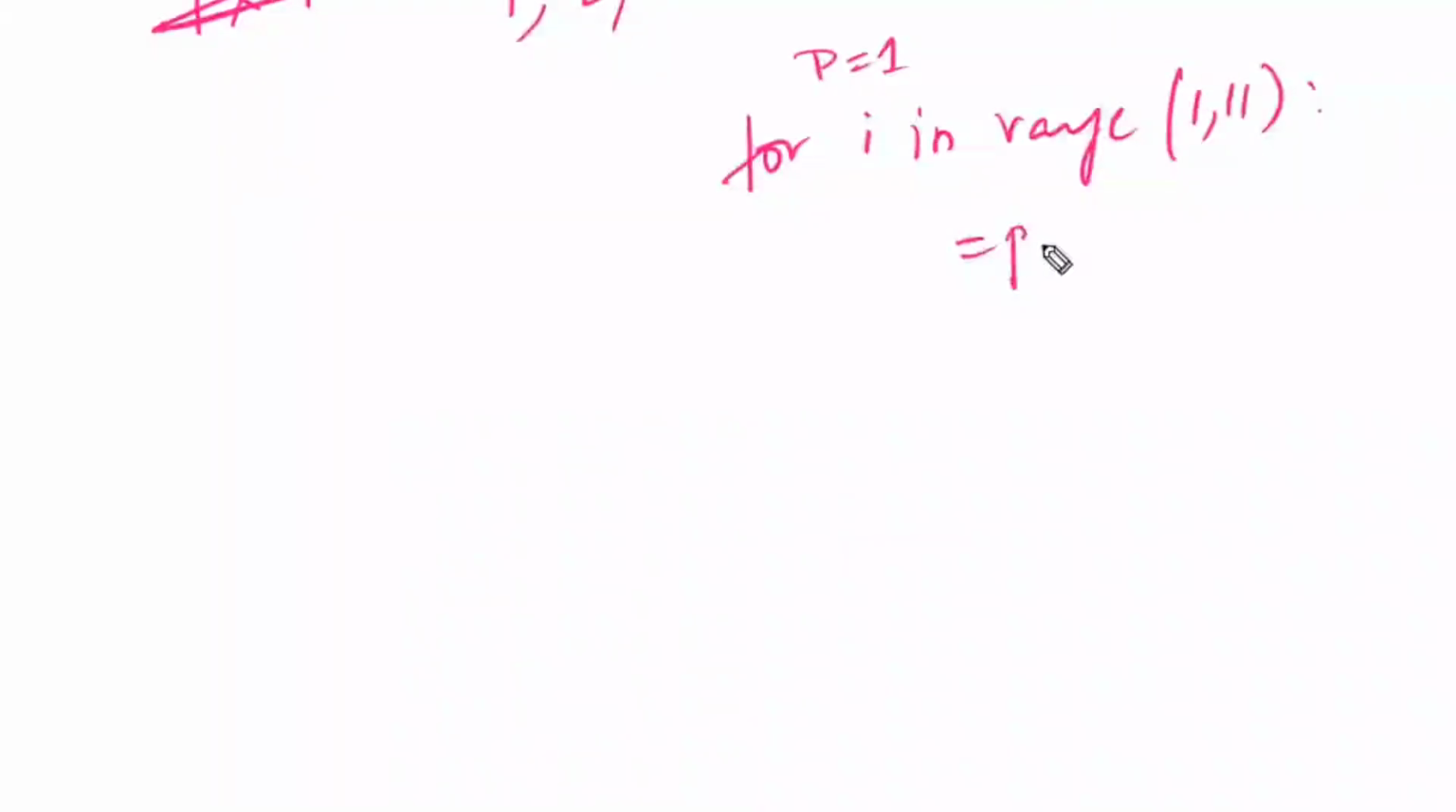You want like this. So what you are going to do: for I in range of 1 to 11. Initial P is equal to 1, because for a product, P is equal to 1. P into I. Print P.